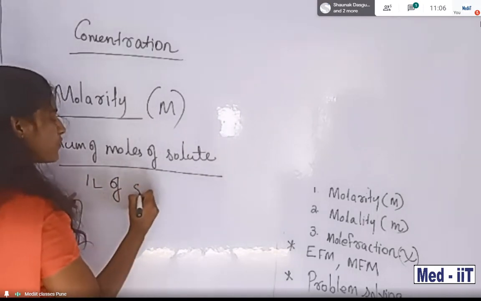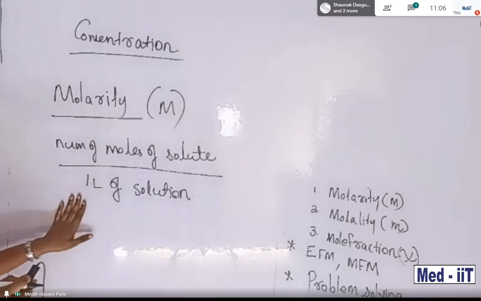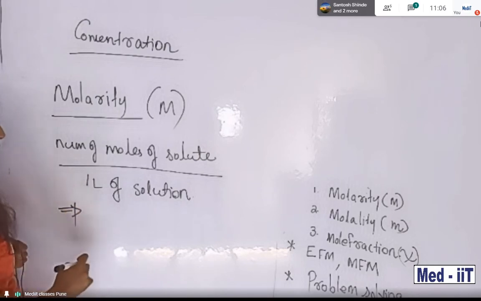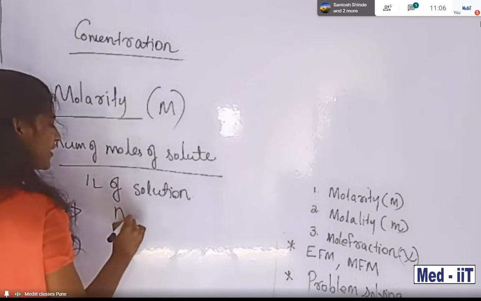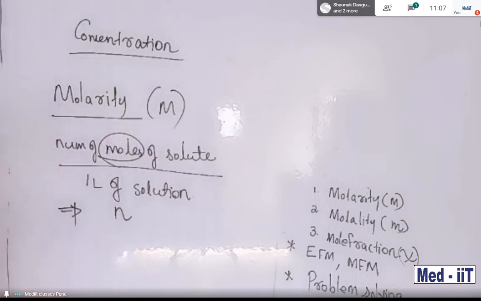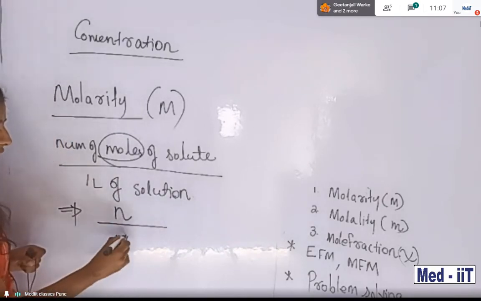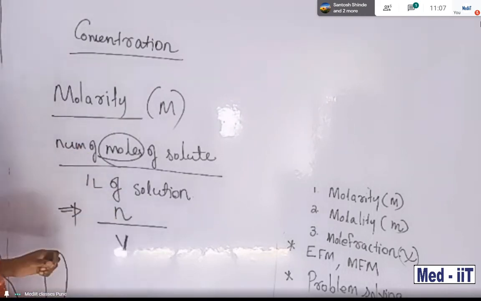In 1 liter of solution, how many moles are present? That is called molarity. It's a concentration term. We can express this in another form: number of moles of solute is expressed by small n, and volume in liters by V. So n by V is the formula you want to memorize for molarity.